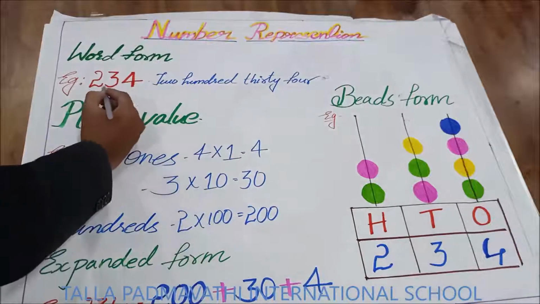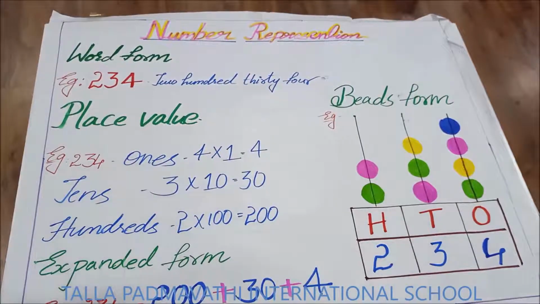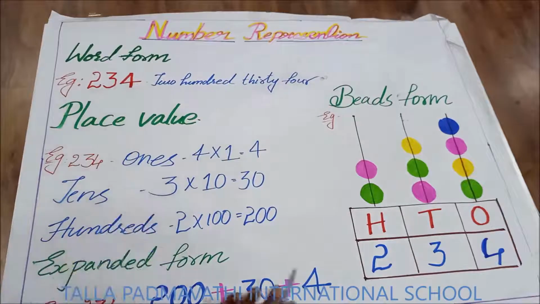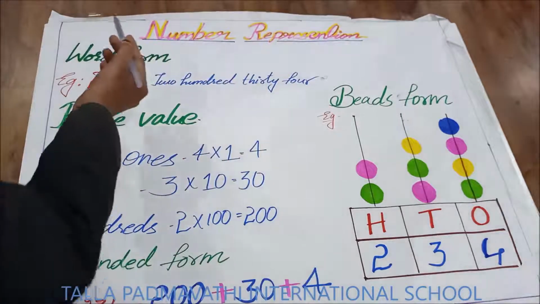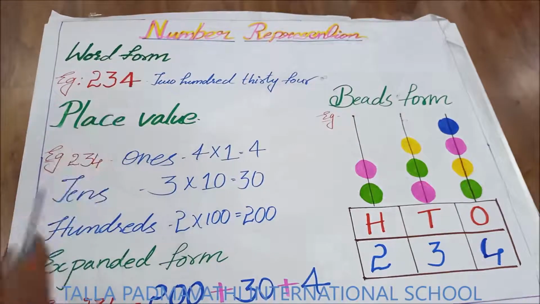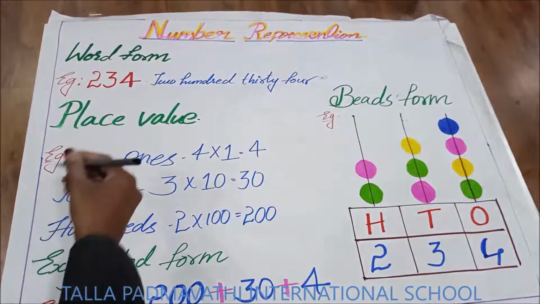So first of all, what is the example which we are taking, in which form is this number? Yes, it is represented in the standard form. So for that, we are going for the word form first. What is the number? 234 is the number. So let us write the place values for it.